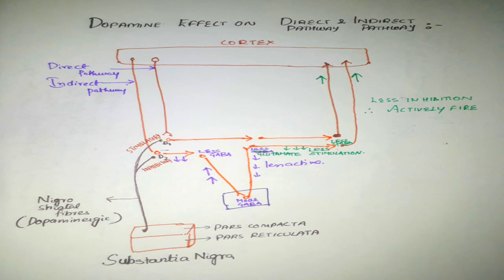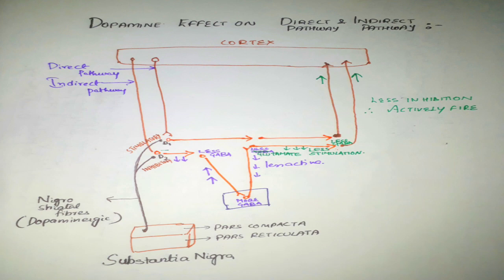Dopamine effect on direct and indirect pathway. The dopamine is found in the pars compacta of substantia nigra. What is the role of dopaminergic neurons of substantia nigra in the midbrain, which is a derivative of mesencephalon?